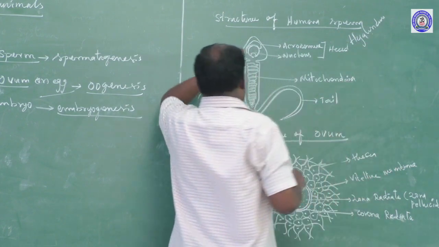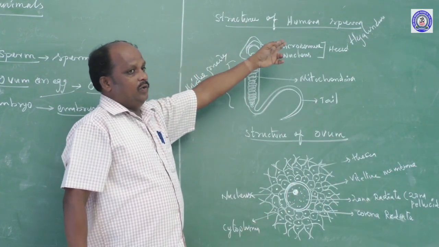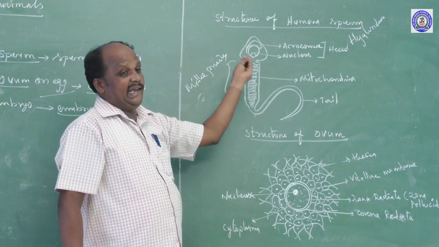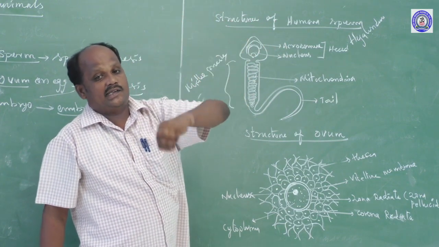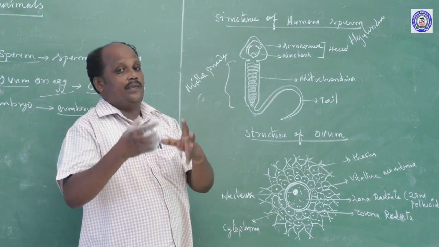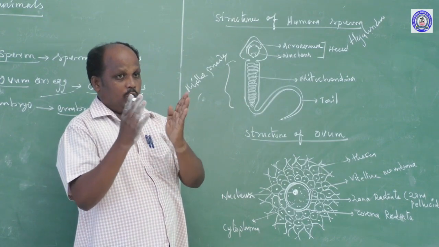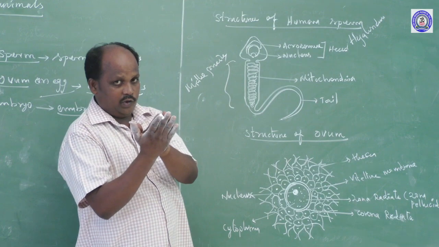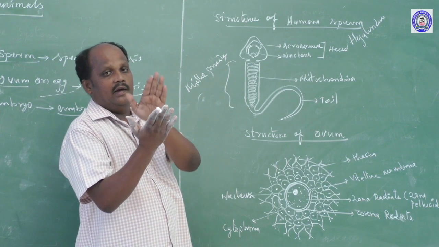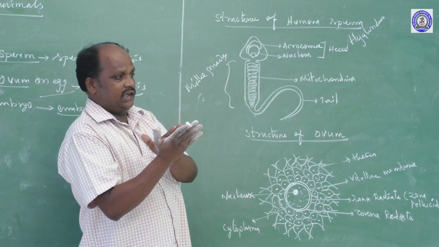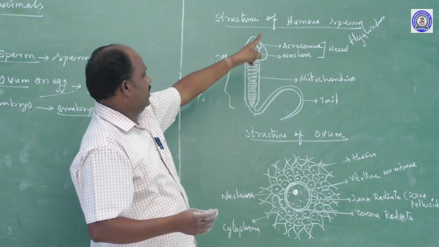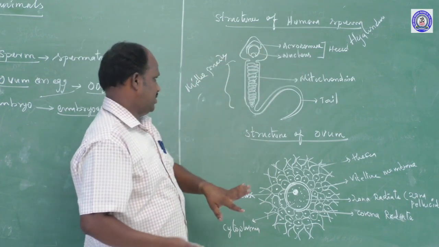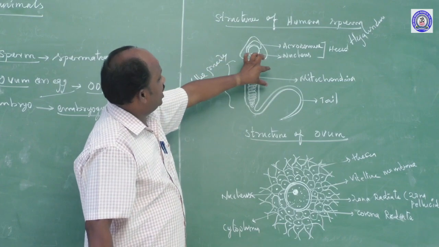The enzyme produced by the acrosome helps the sperm cell enter inside the female gamete cell, the ovum. It is able to form an embryo, which means the union of the sperm and ovum forms a zygote. This is called fertilization. So fertilization is helped by the hyaluronidase enzyme.